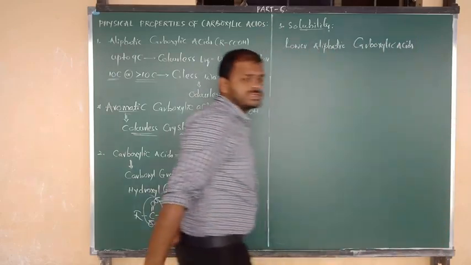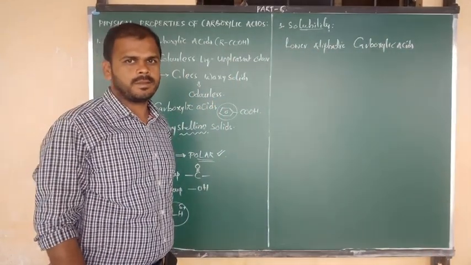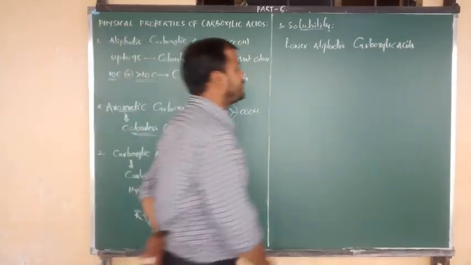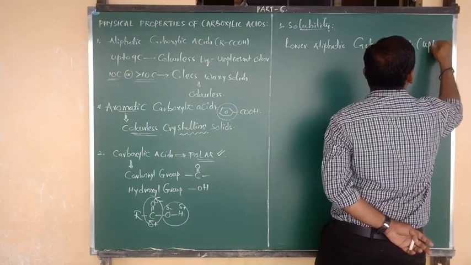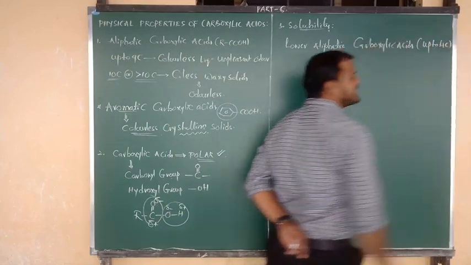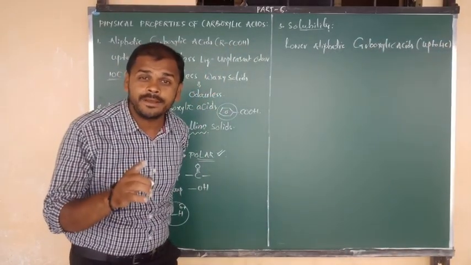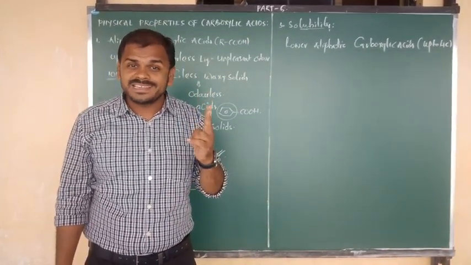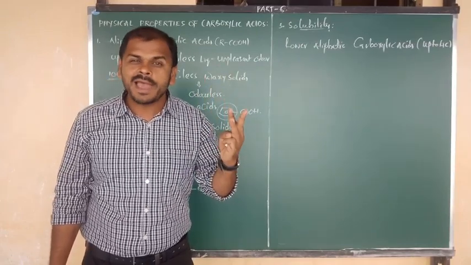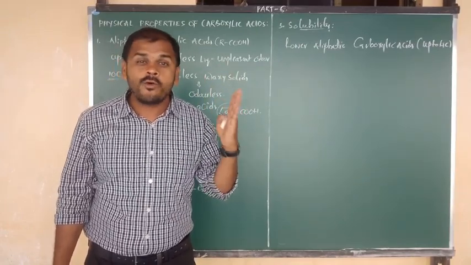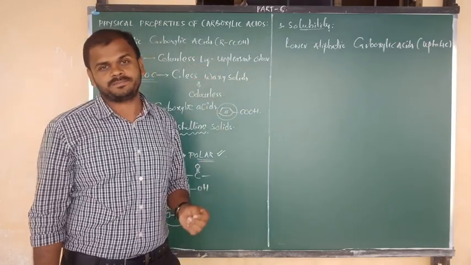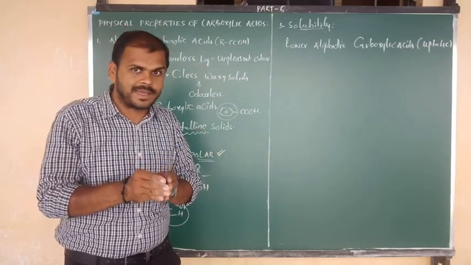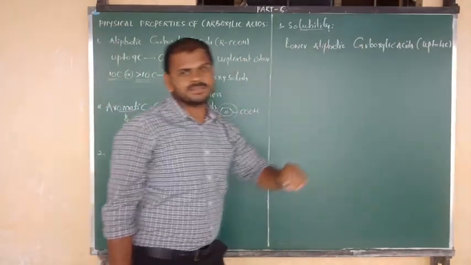Sir, which acids do we call lower aliphatic acids? The carboxylic acids which have up to 4 carbons. What are the examples? One carbon acid, methanoic acid, which we can also call formic acid. Two carbon acid, acetic acid. Three carbon acid, propanoic acid. Four carbon acid, butanoic acid. So these four compounds I consider lower aliphatic carboxylic acids.